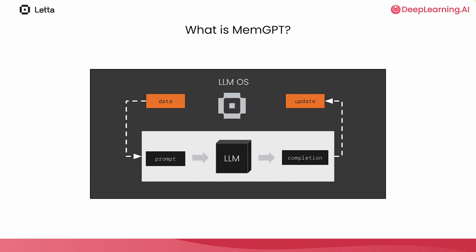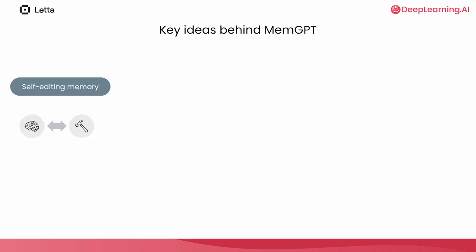The MemGPT research paper showed how to build an OS for your LLM that manages the context window. In other words, an LLM OS that performs memory management. In MemGPT, this OS is itself also an LLM agent, so the memory management is done automatically. There are several key ideas behind the MemGPT research paper. The first is the concept of self-editing memory. This refers to the ability of an LLM to edit its own memory.